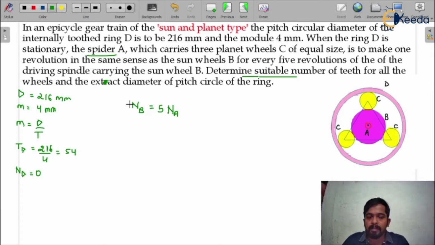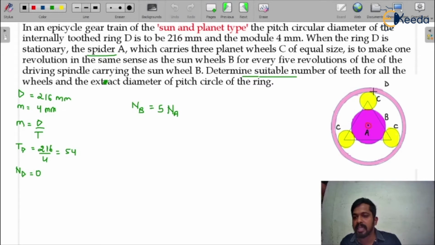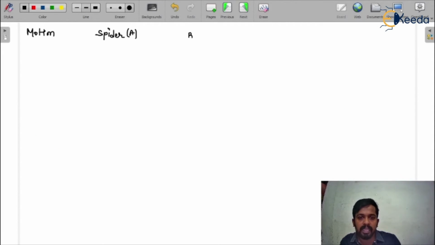Now we all know in an epicyclic gear train, unless and until we draw the table, we cannot solve the question. So first we need to draw the table. Okay, so I'm just drawing the table for the epicyclic gear train. In the first block we consider motion, and then there will be a spider A. Now we will start from the sun gear to the ring gear. First we will consider B, then C, then D. So that is gear B, gear C, and gear D. It would be easy to solve in the same procedure.